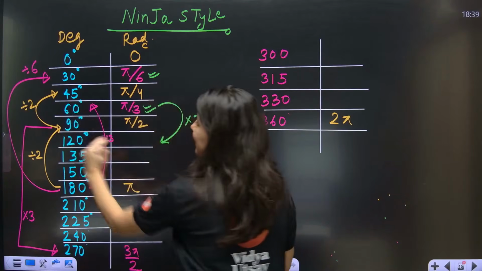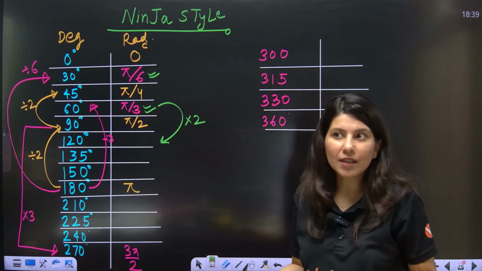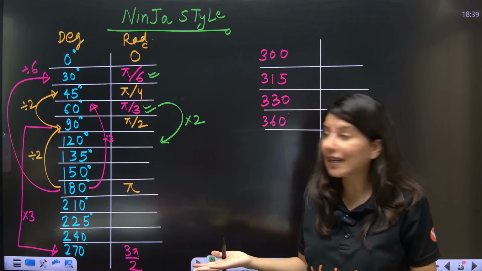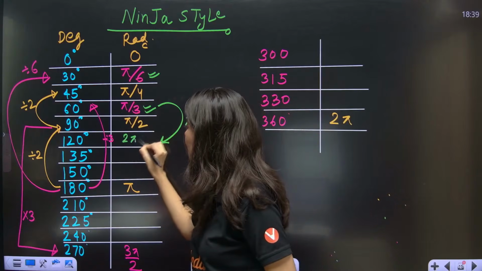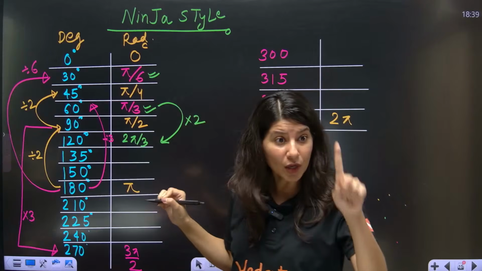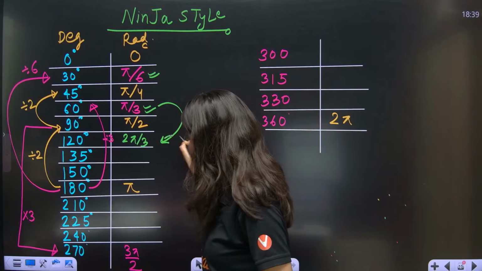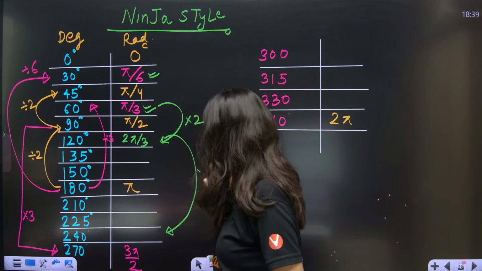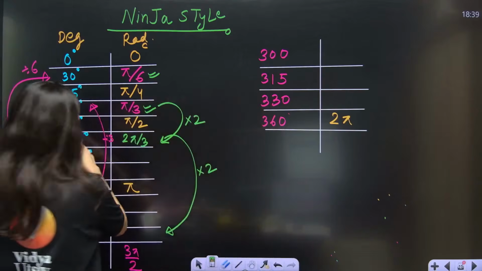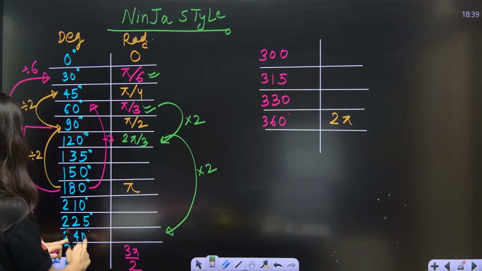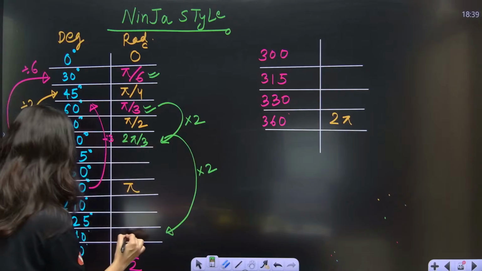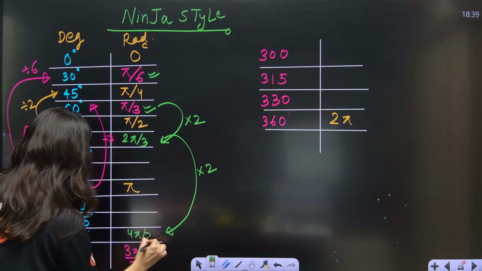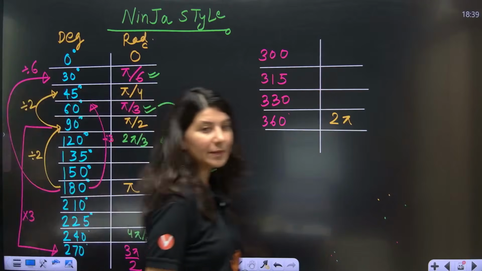Ma'am, you will get 120 degree, right? So that means pi by 3 multiplied by 2 will give you 2 pi by 3. And one more thing, hold on. Multiply 120 degree by 2 again. So 240 degree. So 2 pi by 3 into 2 is nothing but 4 pi by 3.